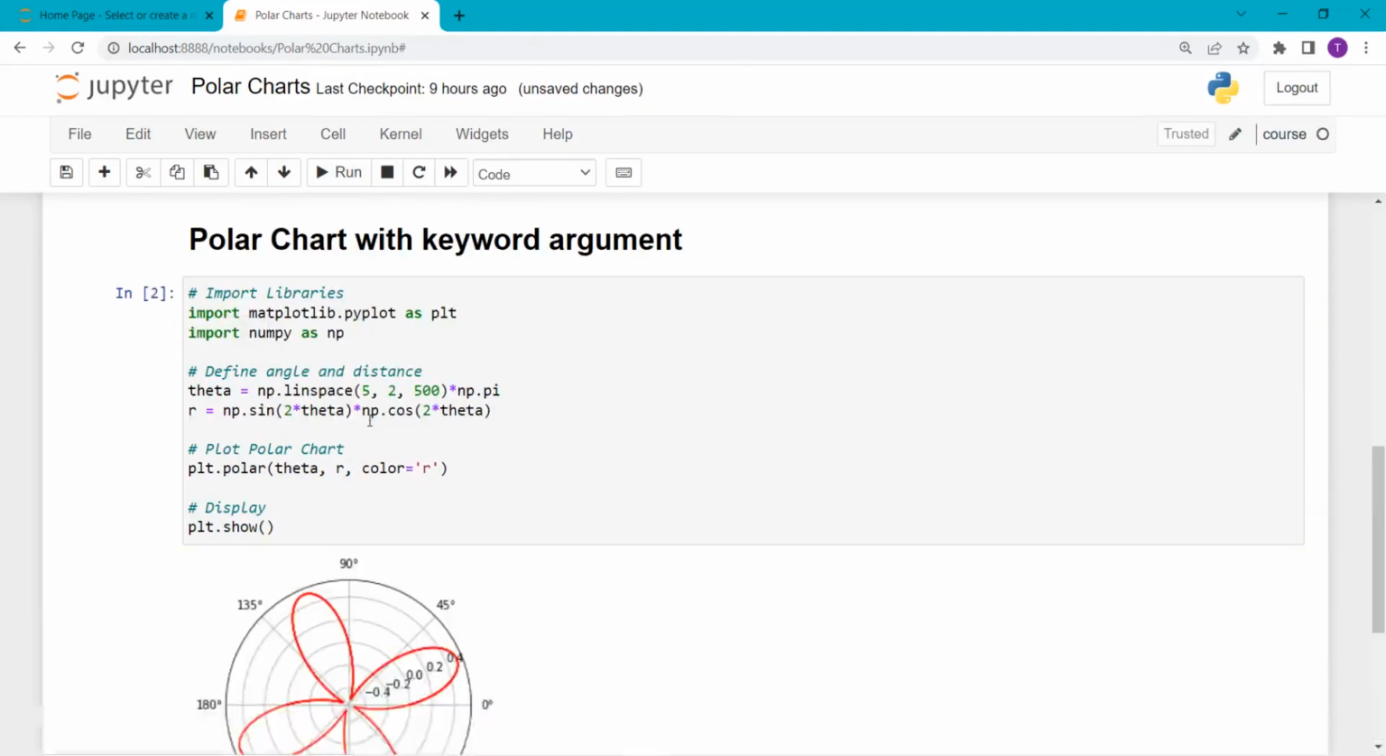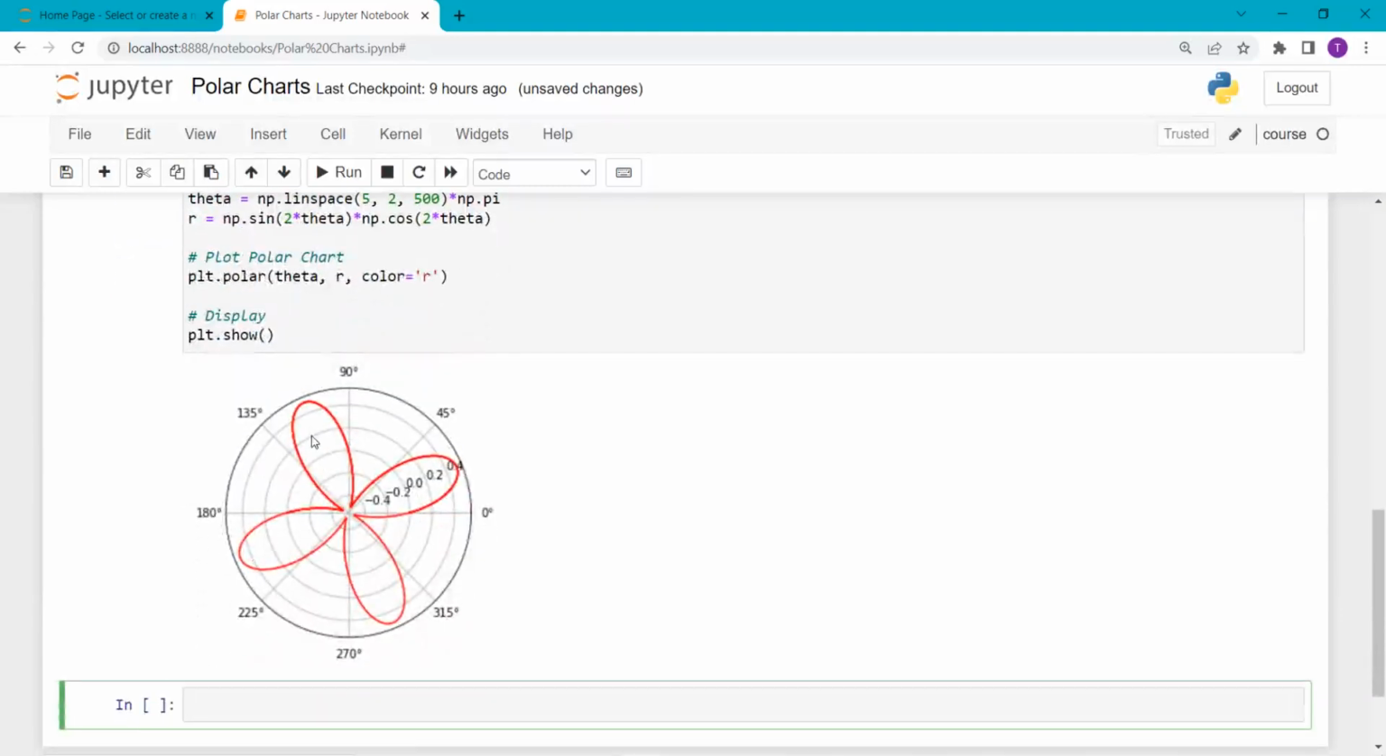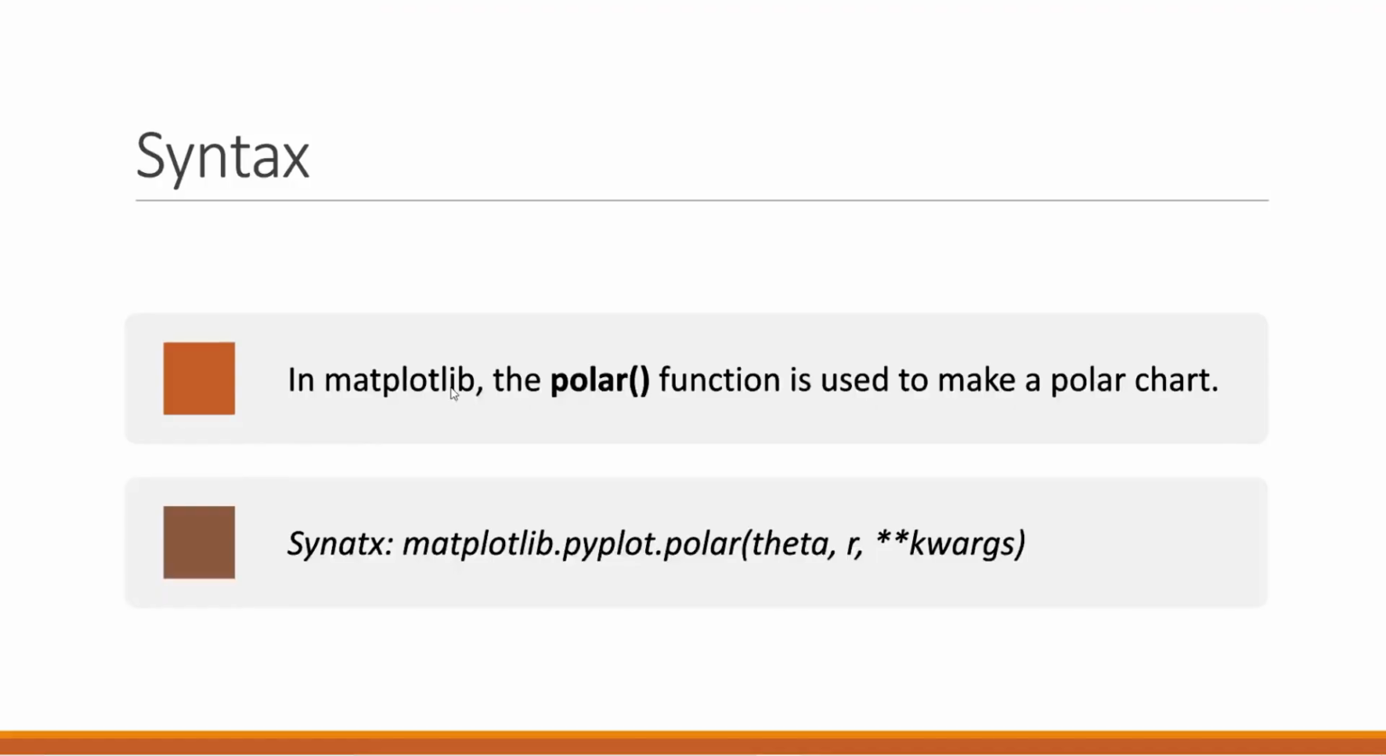Now I execute this code, and here you can see that it creates a flower with 4 petals, and now it has different values like minus 0.4, minus 0.2, 0.0, 0.2 and 0.4, and the color of the petals changed to red as I pass the red color. So with this we have learned to plot polar chart in Matplotlib. So in the next module we will learn how we can set the grid lines in polar chart.